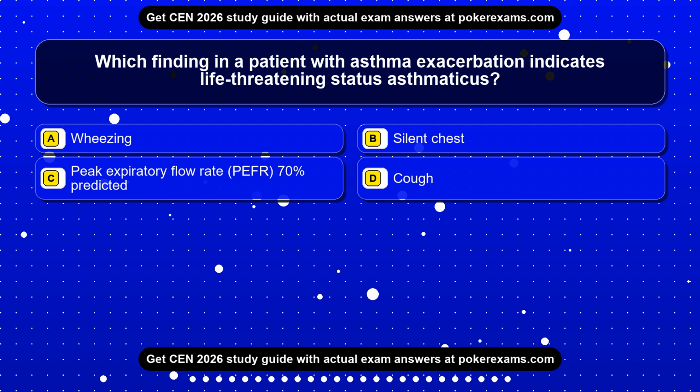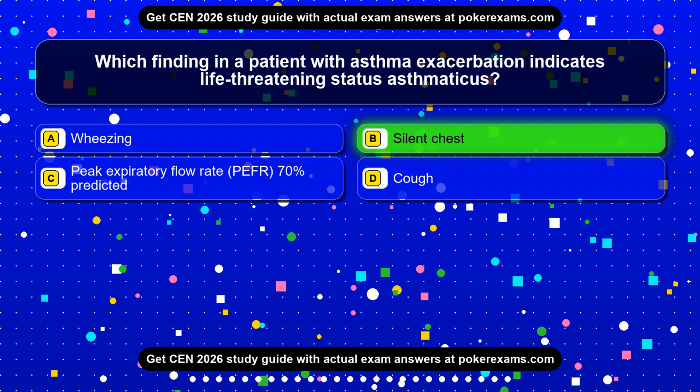Question 9. Which finding in a patient with asthma exacerbation indicates life-threatening status asthmaticus? Option A, wheezing. Option B, silent chest. Option C, peak expiratory flow rate, PEFR, 70% predicted. Option D, cough. The correct answer is option B.